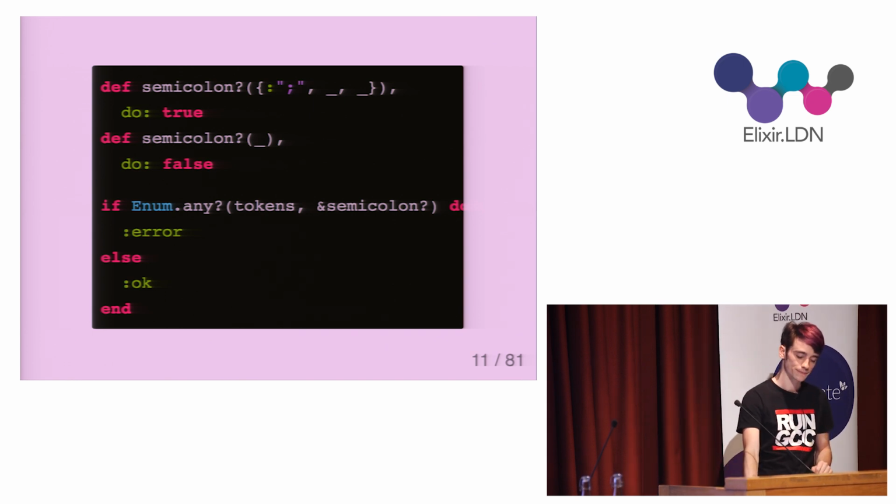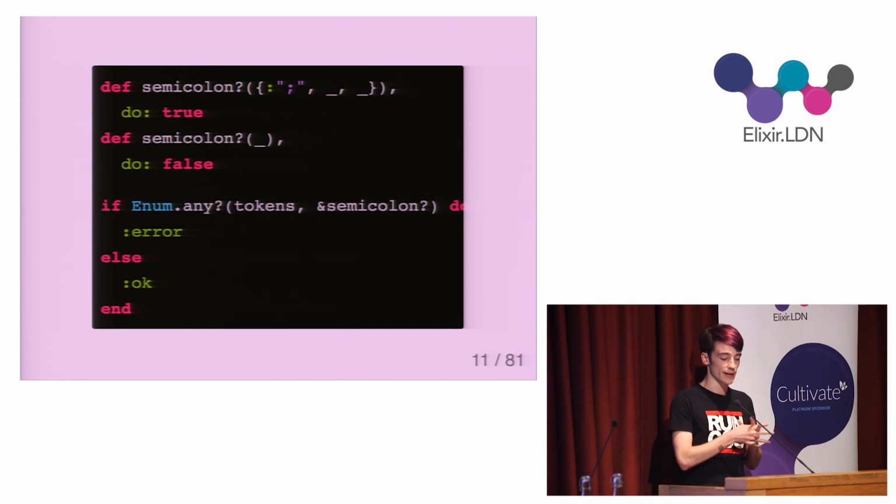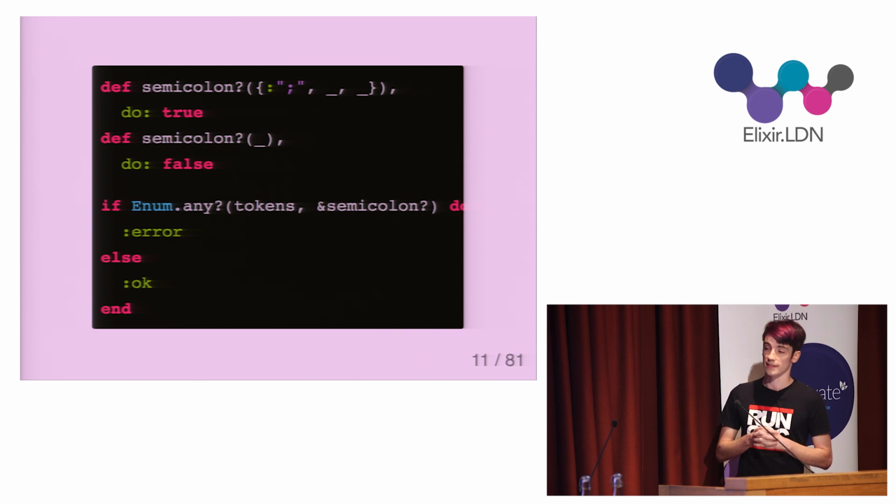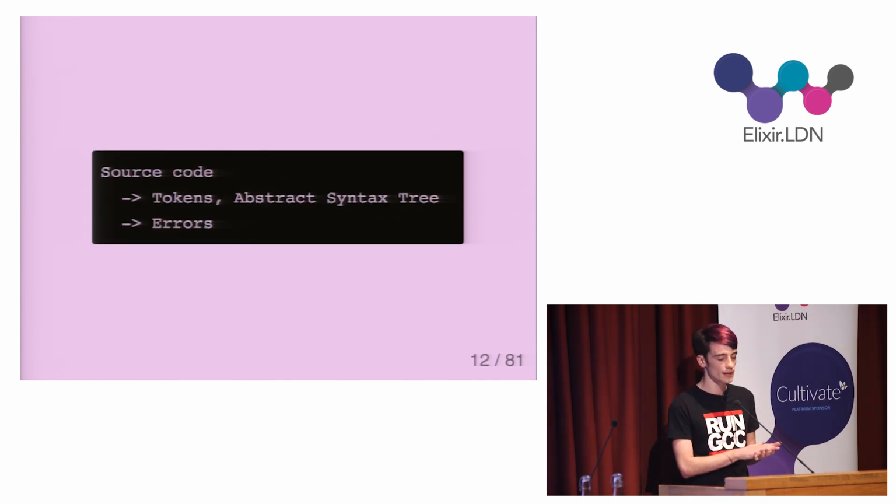So now with this function, I can use Enum.any? to iterate over the list of given tokens and return an error if any semicolon tokens are found. So tokens are simple and easy, but quite limited. In order to do more meaningful analysis, you need another form to represent the source code.